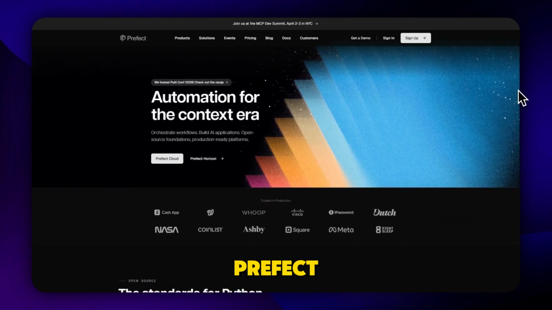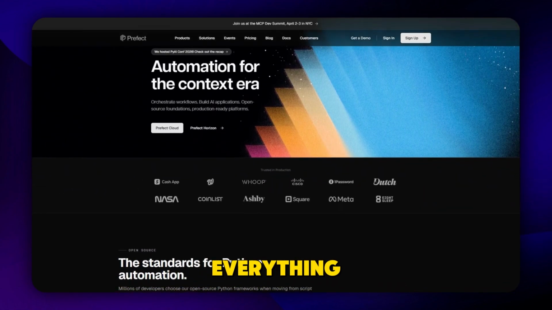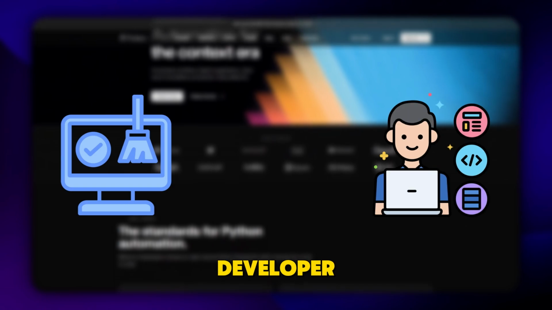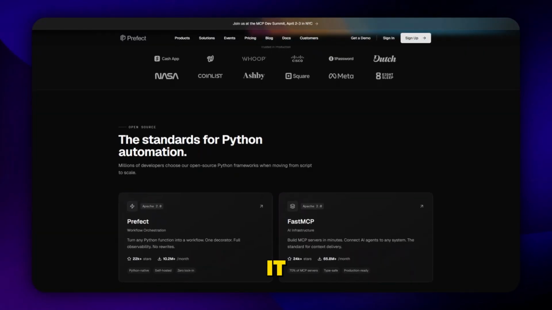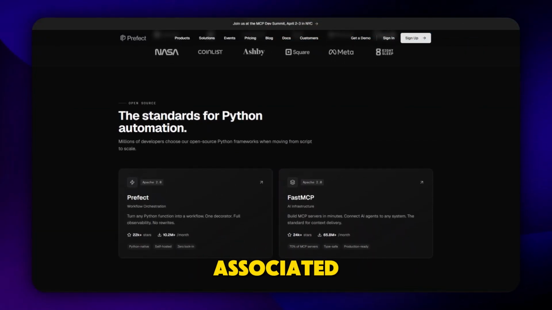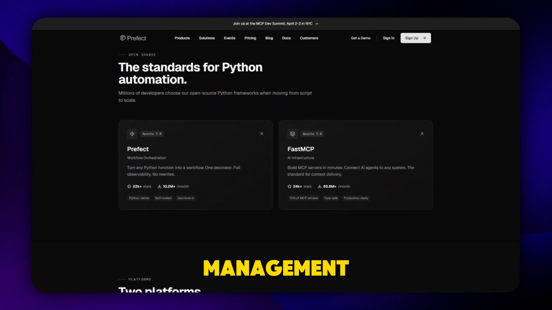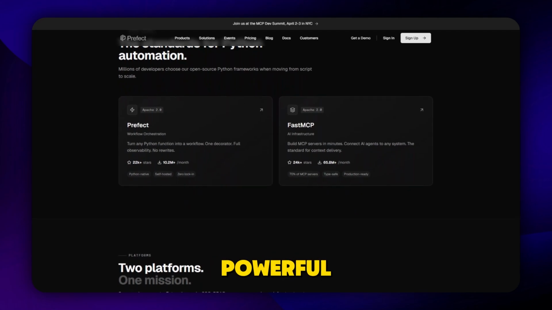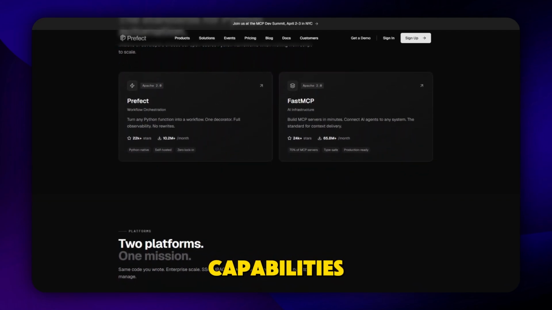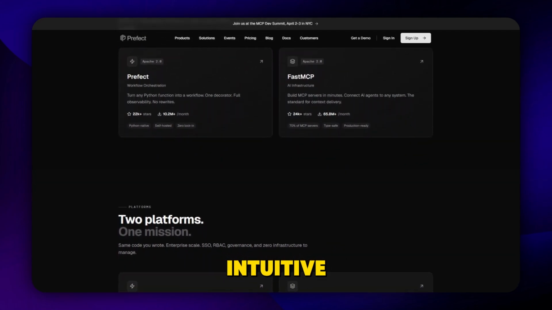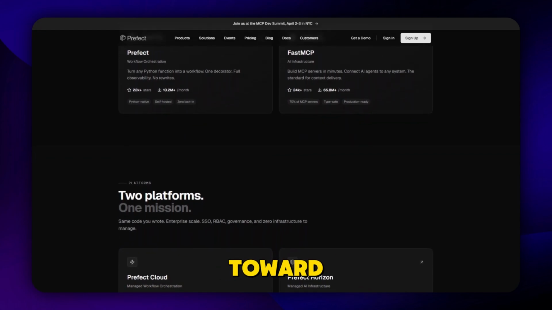Then there's Prefect, which aims to simplify everything by offering a cleaner, developer-friendly experience. It removes many of the pain points associated with Airflow, such as complicated scheduling and infrastructure management, while still providing powerful orchestration capabilities. Prefect feels more intuitive, and that's why many newer teams gravitate toward it.